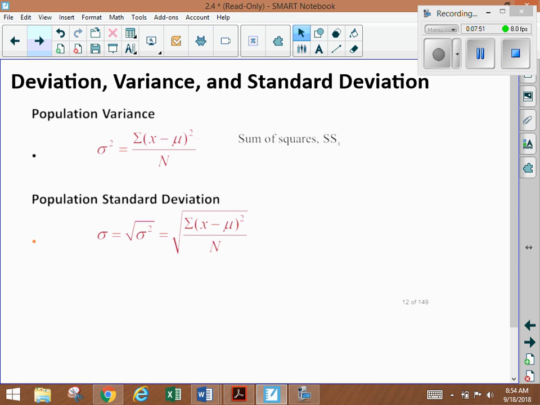Now we're going to talk about standard deviation. So what are we going to do? We're going to take this right here, this x minus mu. That's your deviations that we were just finding. Big N is going to be the total number of our entries. So if we find this right here, this is called our variance.